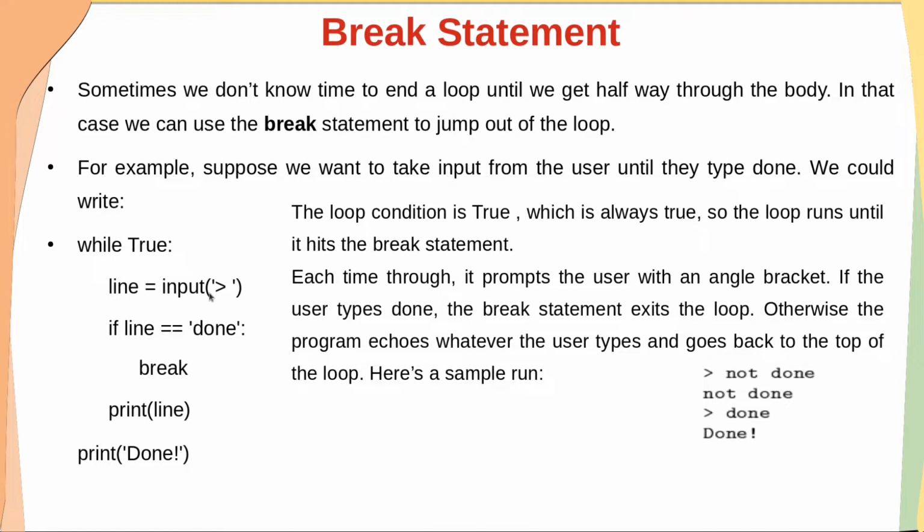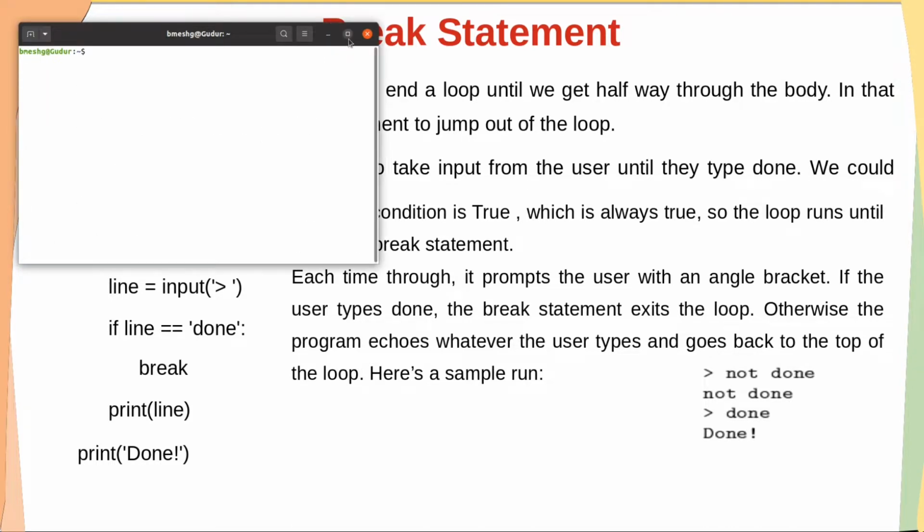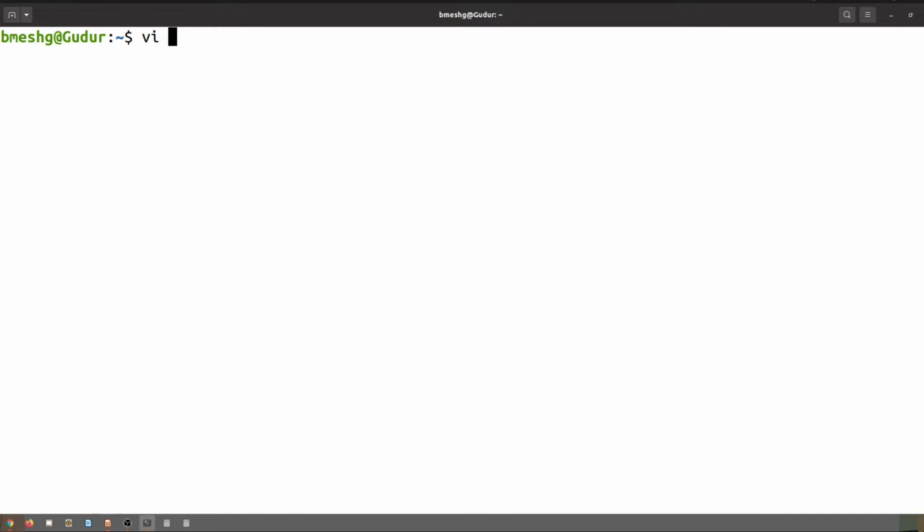If we execute this, I will show the execution, dear students. I am going to write a script, vi break.py. Here, a comment: program to illustrate the use of break. Dear students, directly I will start: while True.